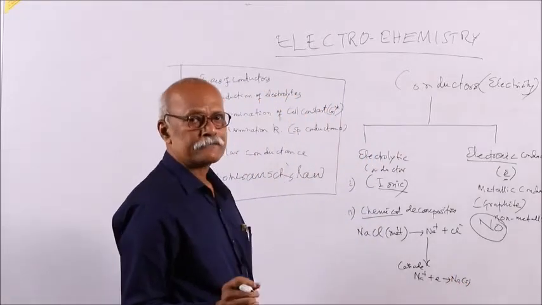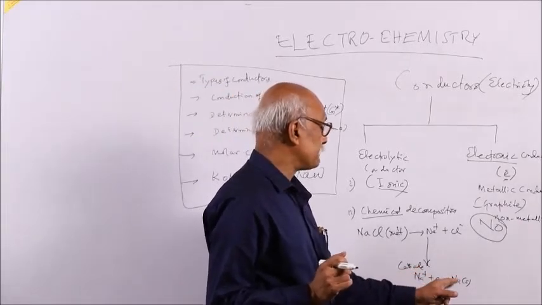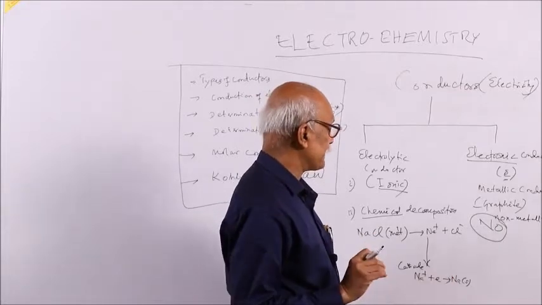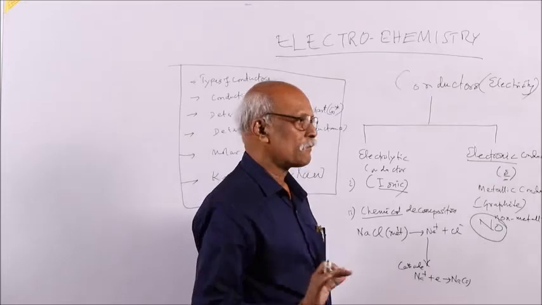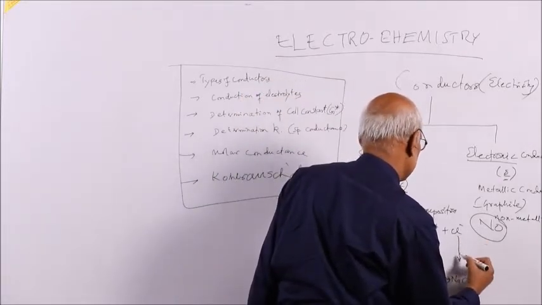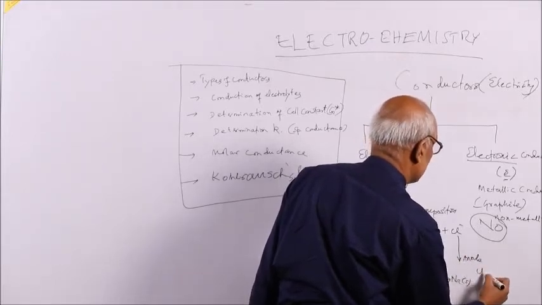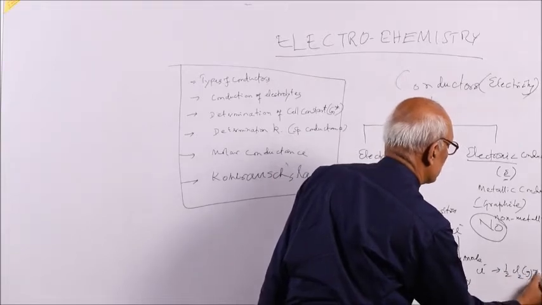Sodium ion is totally different from sodium metal. Sodium metal will catch fire when added to water, but sodium ion when added to water, there will be no such reaction. Similarly, chloride ion at the anode undergoes oxidation. So chloride ion converts into chlorine gas plus electron.